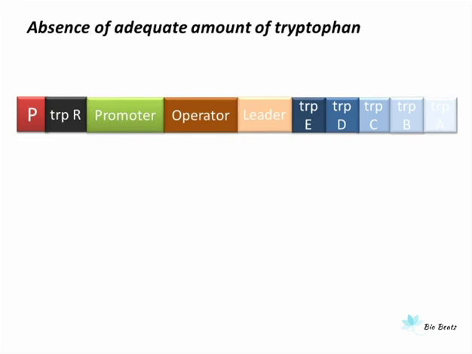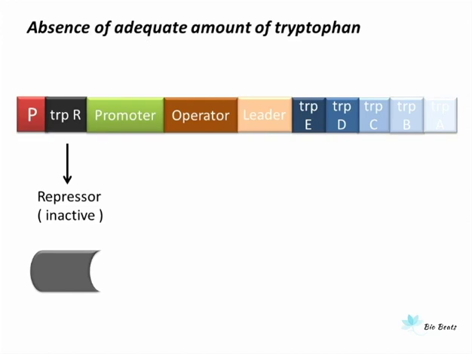Let us see the first scenario where tryptophan is not present in adequate amount in the cell. So here is another gene TRPR which has its own promoter and produces a repressor. But this repressor is in inactive form. To convert this inactive repressor into active repressor, there should be tryptophan present. But as in this case, tryptophan is not present in adequate amount, it can't convert the inactive repressor into active repressor. So this inactive repressor remains as it is and can't bind to the operator.